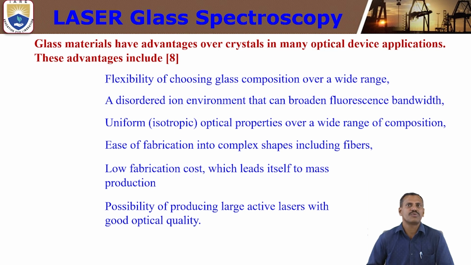Next, the possibility of producing large active media with good optical quality. This gives good optical quality laser glasses. We can synthesize or fabricate them using different kinds of lanthanide ions. Doped with lanthanide ions, we can fabricate different kinds of high quality optical laser glasses. These are the important applications of glass material.